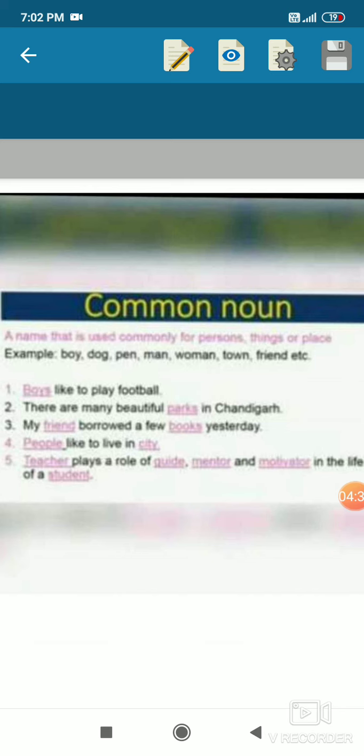My friend borrowed a few books yesterday. Which books? It's not mentioned. Which friend? Whether it may be your school friend or family friend, it is not mentioned. So, we do not have any clear cut particularity about this word friend. So, it is known as common noun. Students generally get confused between common noun and proper noun.